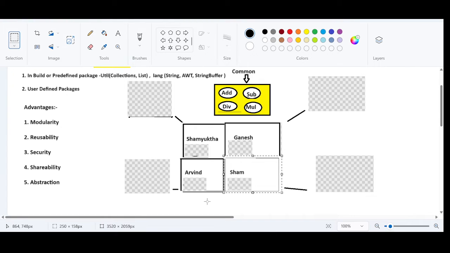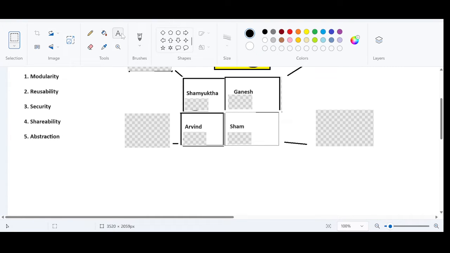This process is called what? Modularity. This is called modularity. I ask you, what is modularity?